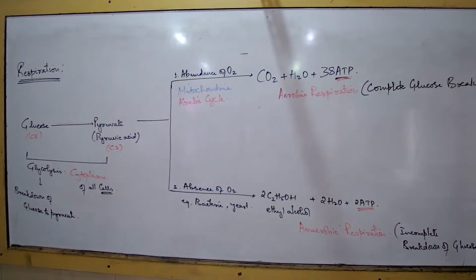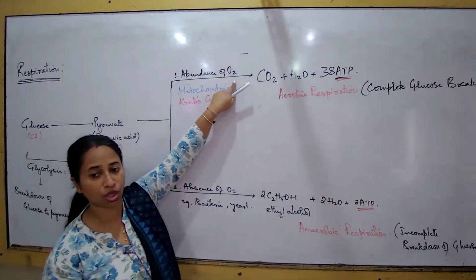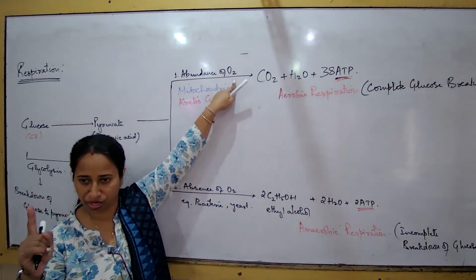What is the first difference? In aerobic respiration, energy release is more: 38 and 2. What is the second difference? There's complete breakdown of glucose. Yes, okay. Now when you write the difference, how will you write it? First, whether this process requires oxygen or not, that has to be written as the first difference.